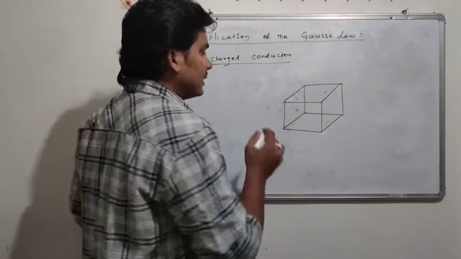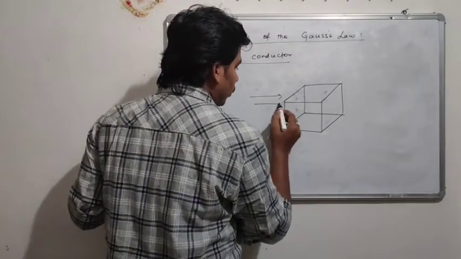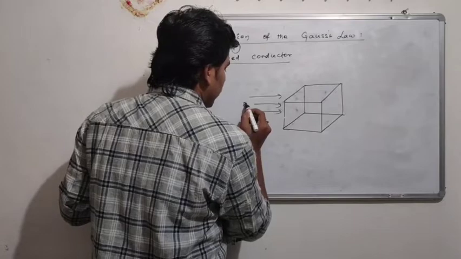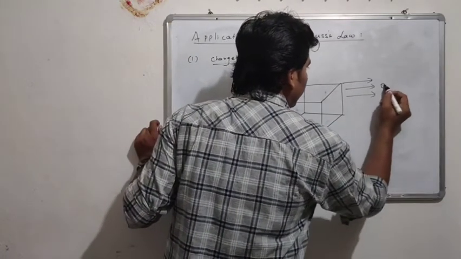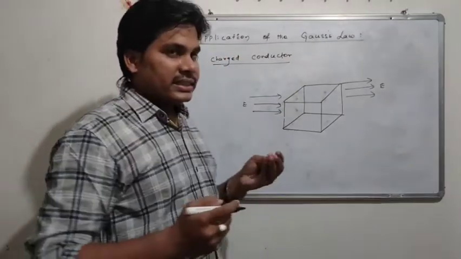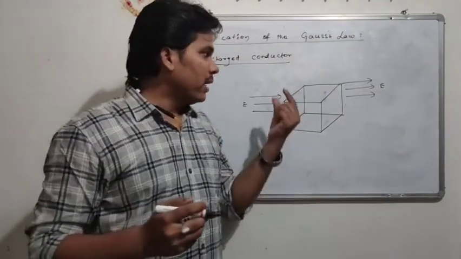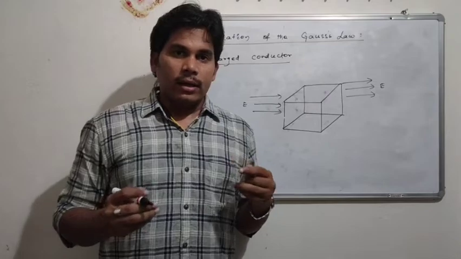This is an electric field, this is a volume where the uniform electric field is available. Just let us consider I am taking a conductor here.